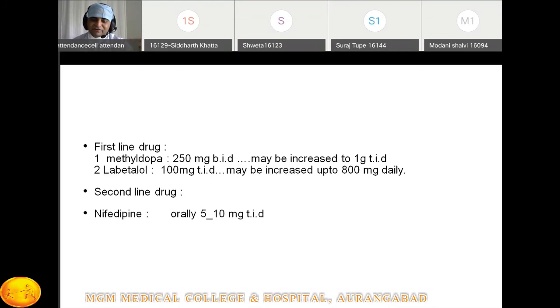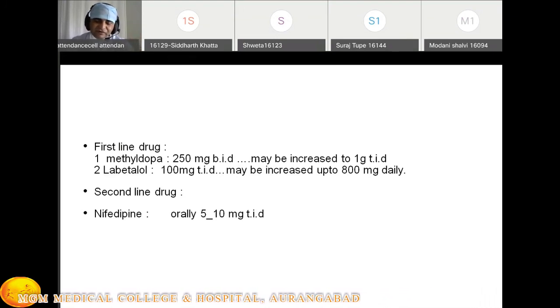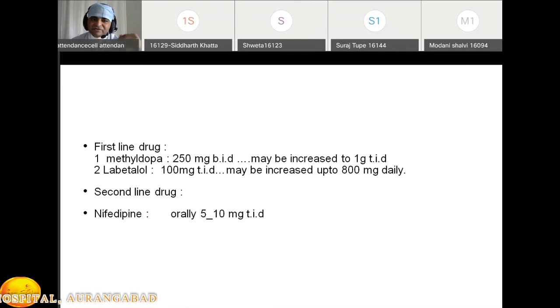When someone asks what is the use of nifedipine, you can say we use it as an antihypertensive. The other use in obstetrics is as a tocolytic in preterm labor. यहाँ पे नहीं लिखना है, just ध्यान में रखो. This can be used as a tocolytic drug. Okay, so this is an important antihypertensive drug.